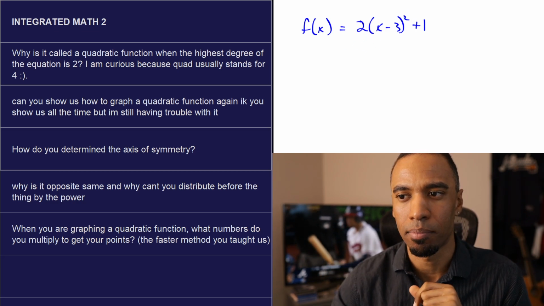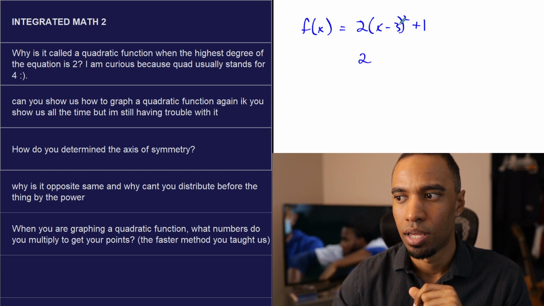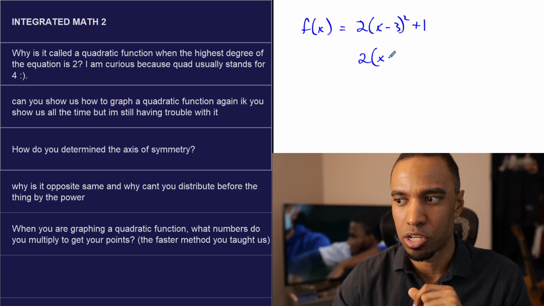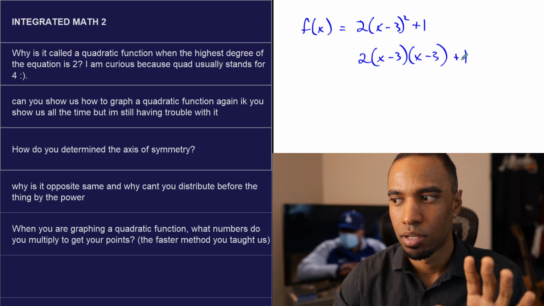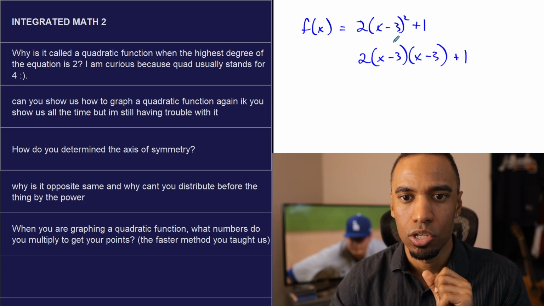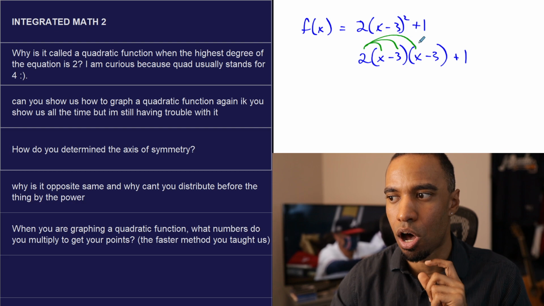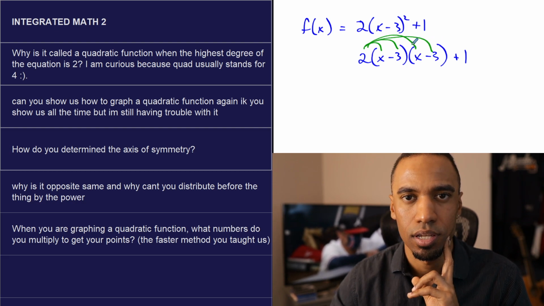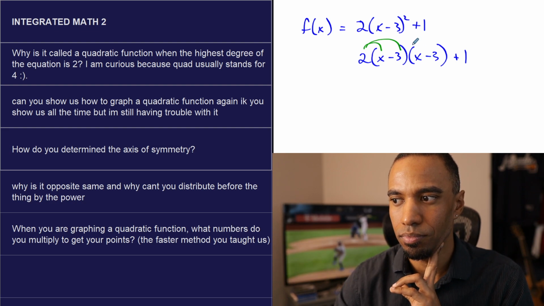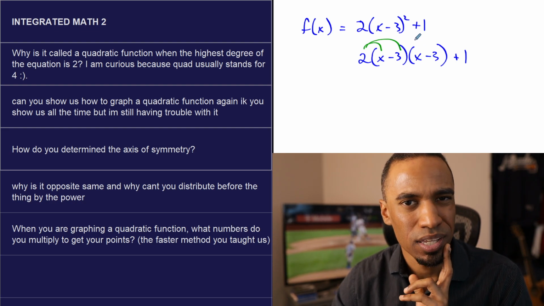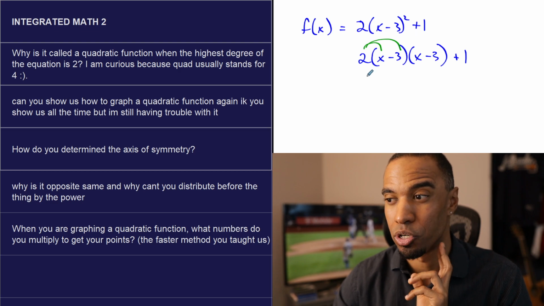So check this out. I'm curious if you guys know this. x minus 3 squared means x minus 3 times x minus 3. I know you know that. Did you know that when you distribute this 2, you actually cannot distribute into all four things like this? You actually only distribute into one quantity like this. You're like, no way, Mr. Robinson. Really? Are you sure? Yeah, I'm sure. Check this out.